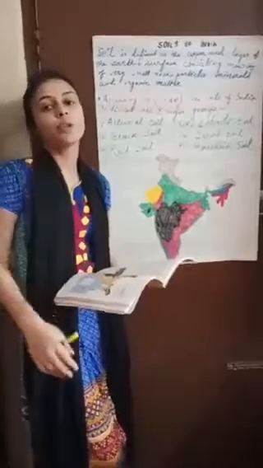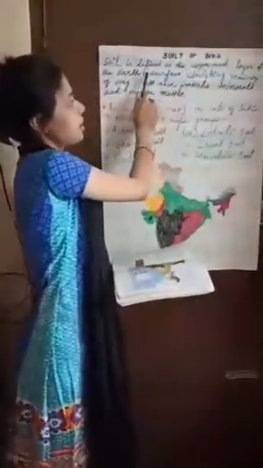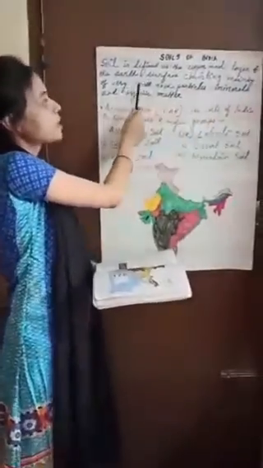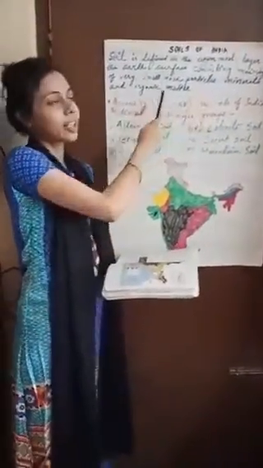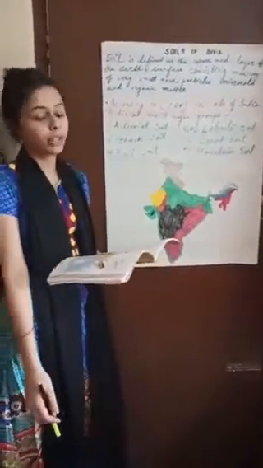Let me go first to the definition of the soil. Soil is defined as the uppermost layer of the earth's surface consisting mainly of very small rock particles, minerals and organic matter. You have read this before previously in your class 9 in the chapter Weathering.